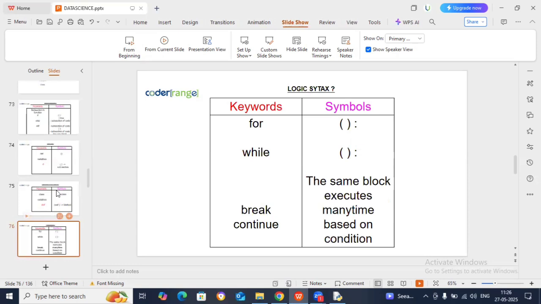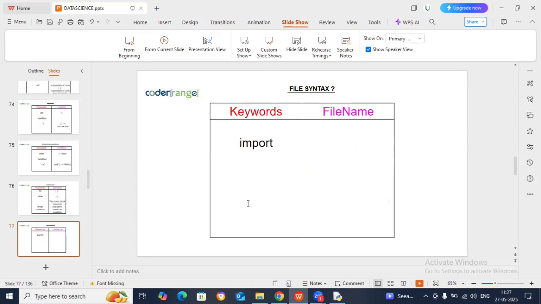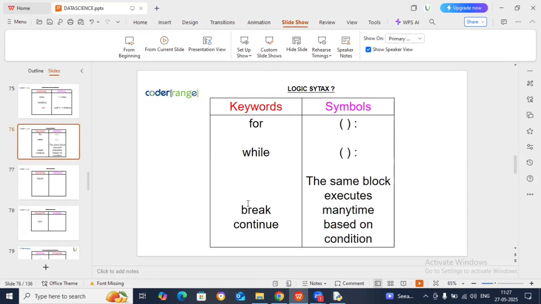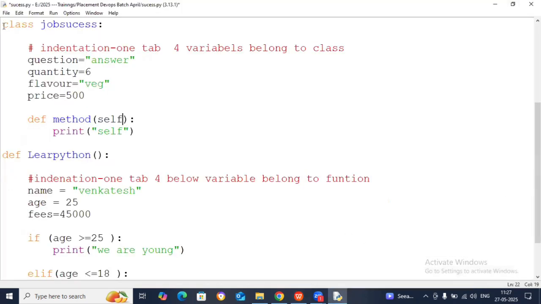The next part people will write is loops: for loop, while loop, and break and all. I'll show you that also. That is the main understanding that I'll discuss tomorrow, guys. We will understand that in detail tomorrow.